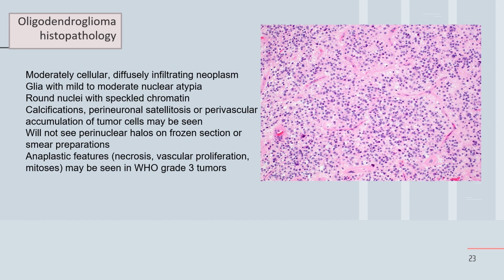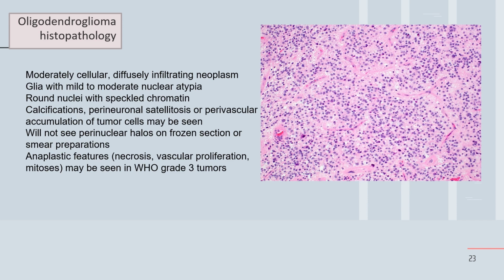By histopathology, this is a moderately cellular, diffuse infiltrating neoplasm, with mild to moderate nuclear atypia around the nuclei with speckled chromatin. Also, it has calcification, perineuronal satellitosis. This means it has a certain feature around the vessels or nerves.